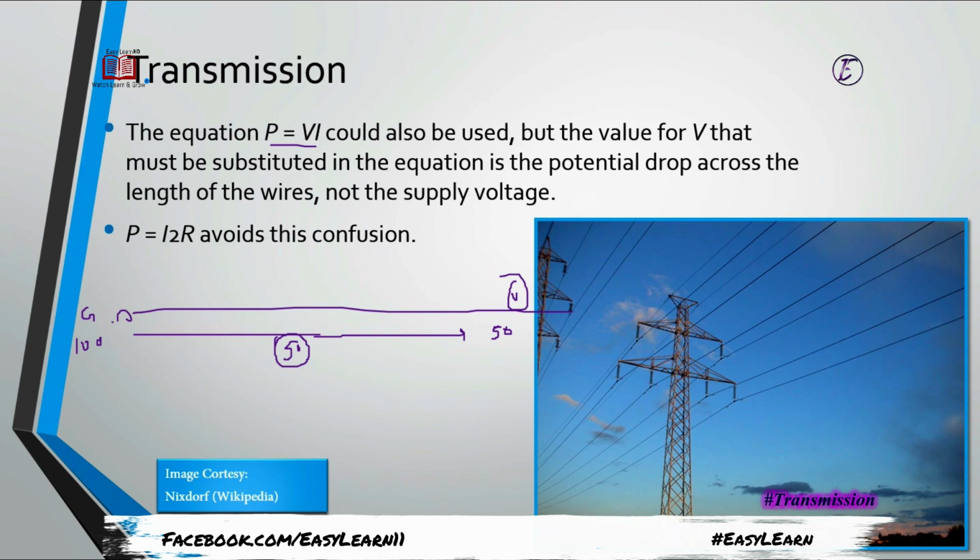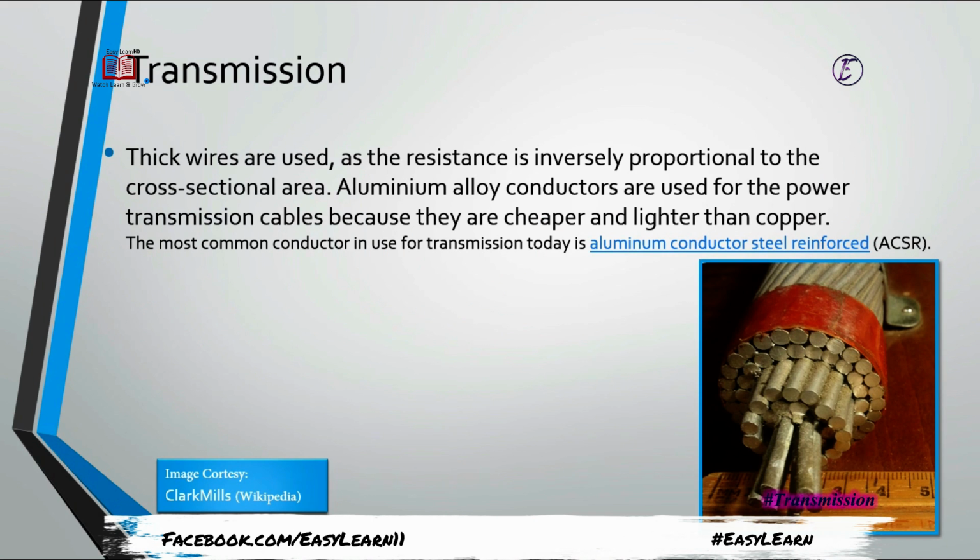Current can be measured by an ammeter connected in series, but for the sake of the voltage, we have to connect one end here for measuring voltage, and the other at the user end. And this is far away, sometimes thousands of kilometers, so we can't manage this. So better we use the formula I squared R to avoid this confusion. So that is the reason basically, because we want to use the wires, and wire definitely matters.